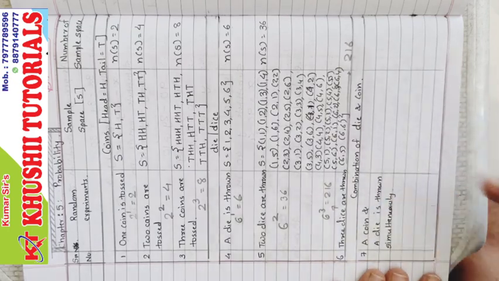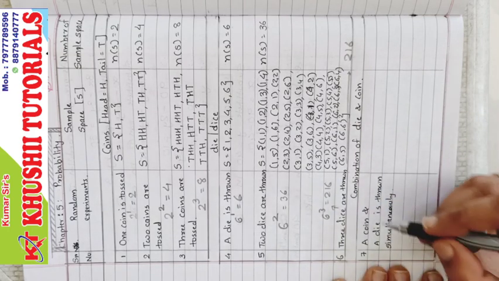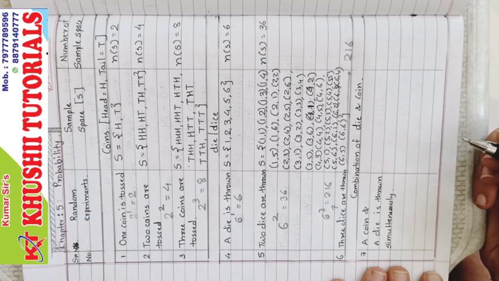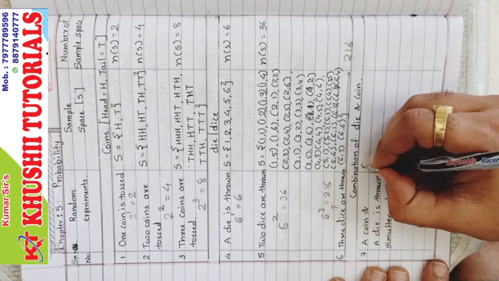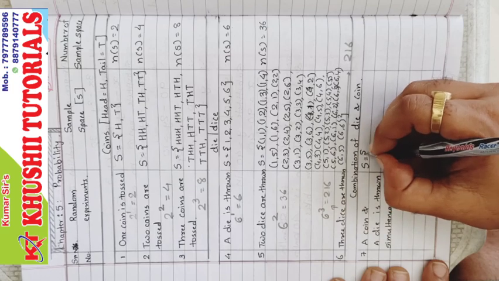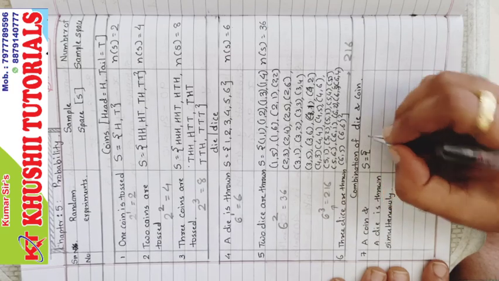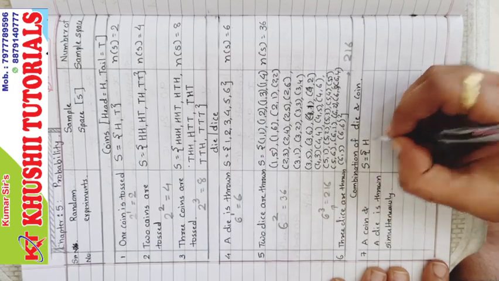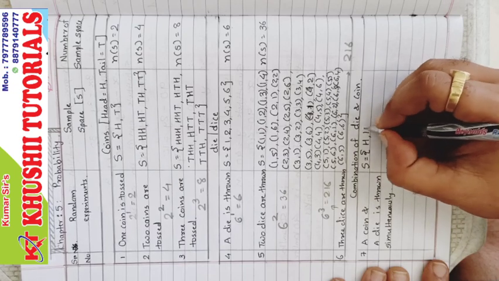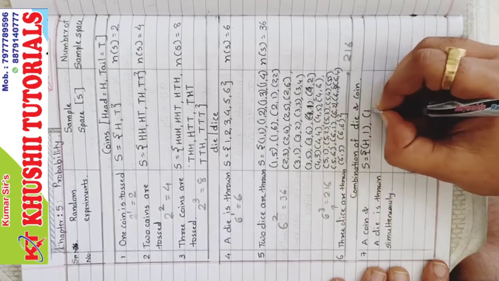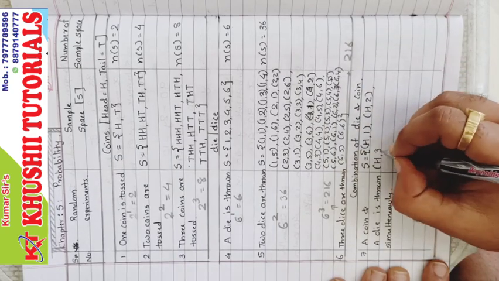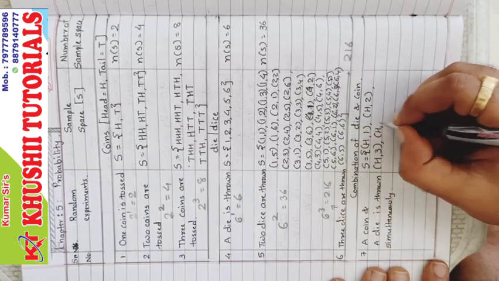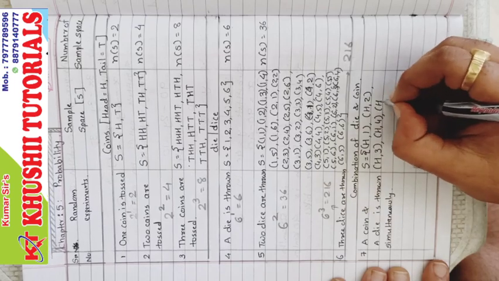For the next, a coin and a die is thrown simultaneously. A coin and a die. Okay, so total sample space be S. So S equal to, now we will assume head is constant and the number on die will change. So H1, H2, H3, H4, H5,